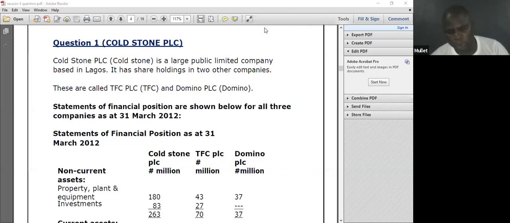Who is an associate? Investments ranging between 20% up to 50%. Joint venture: IFRS 11 talks about joint ventures and joint operations, but the joint venture should be accounted for using IAS 28. Therefore, I will apply IAS 28 to it.